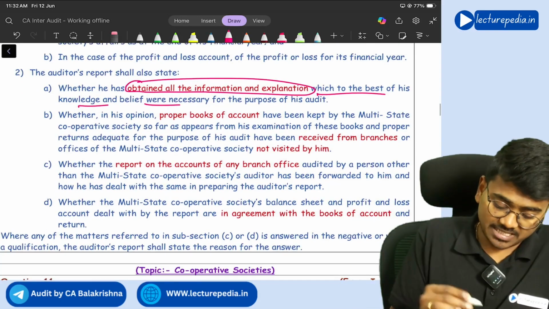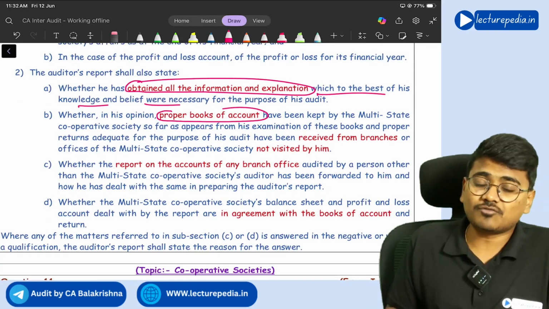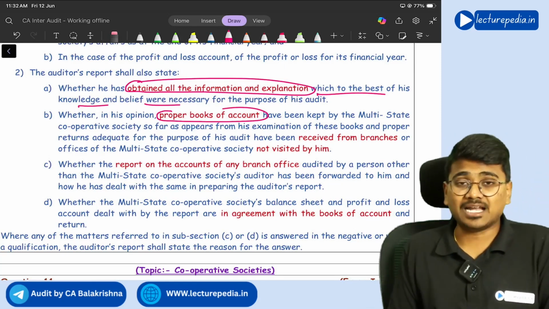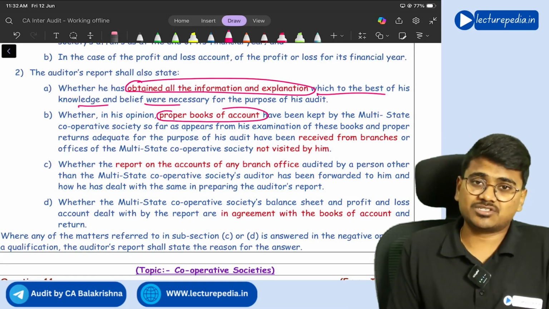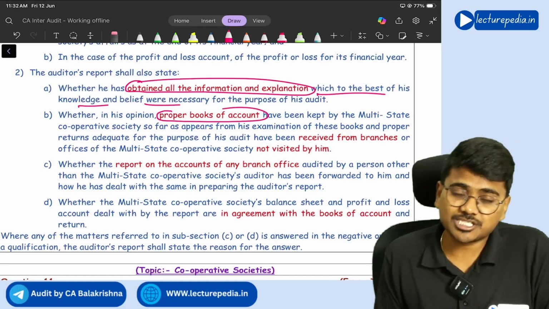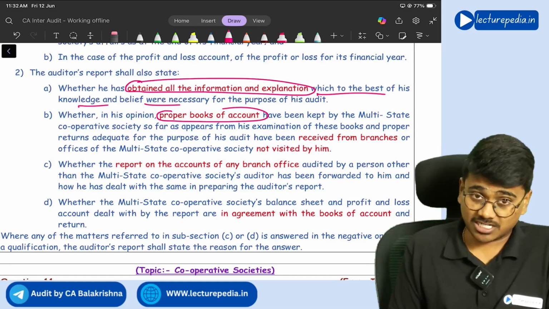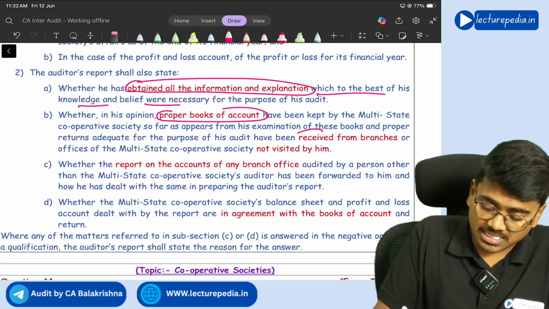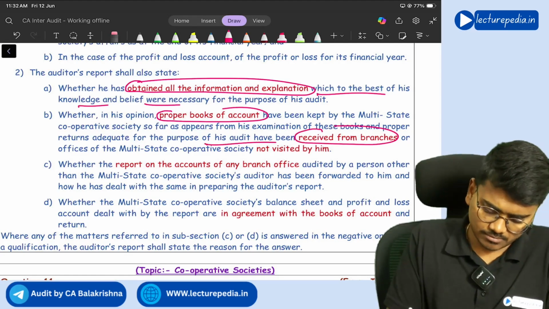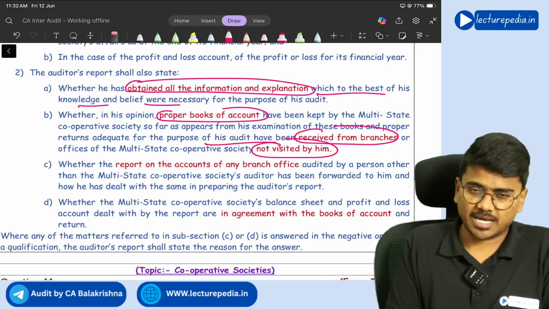Next, whether in his opinion proper books of accounts have been kept by the cooperative society, and if it has any branches, whether proper records of the branches not visited by him have been received by the auditor or not, that also should be mentioned.